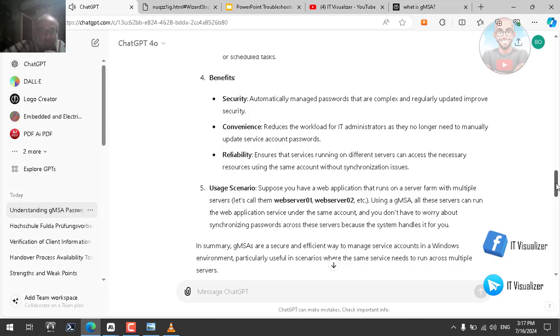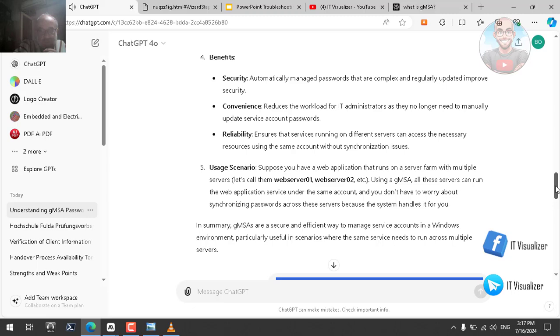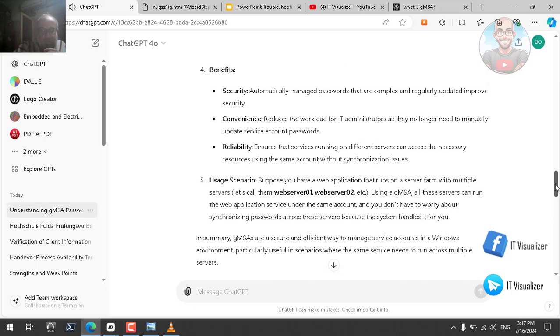5. Usage scenario. Suppose you have a web application that runs on a server farm with multiple servers. Let's call them Web Server 01, Web Server 2, etc. Using a GMSA, all these servers can run the web application service under the same account, and you don't have to worry about synchronizing passwords across these servers because the system handles it for you. In summary, GMSAs are a secure and efficient way to manage service accounts in a Windows environment, particularly useful in scenarios where the same service needs to run across multiple servers.